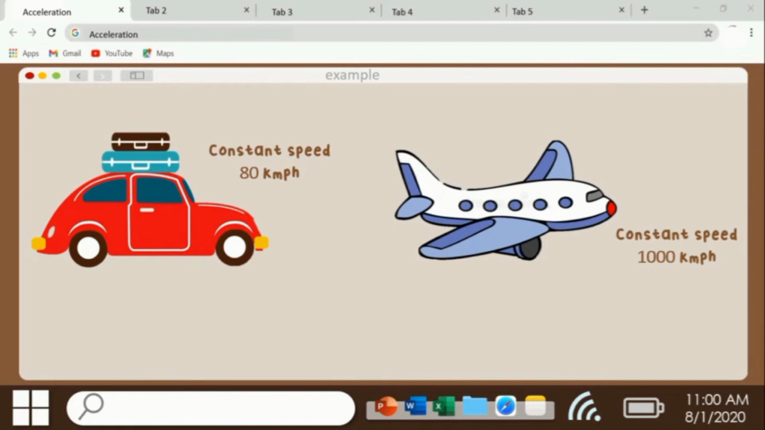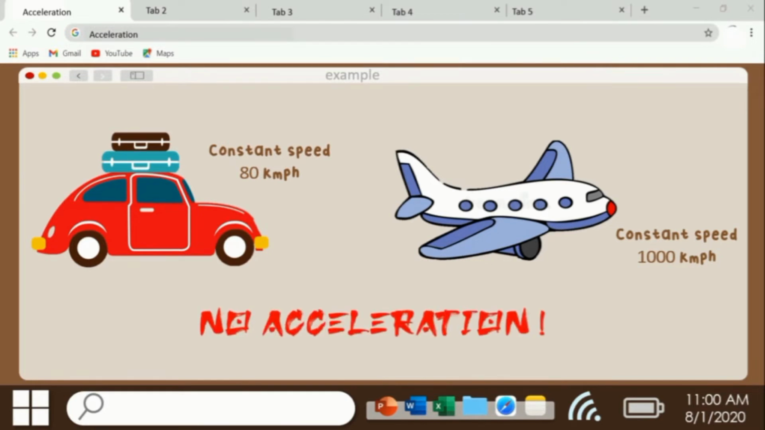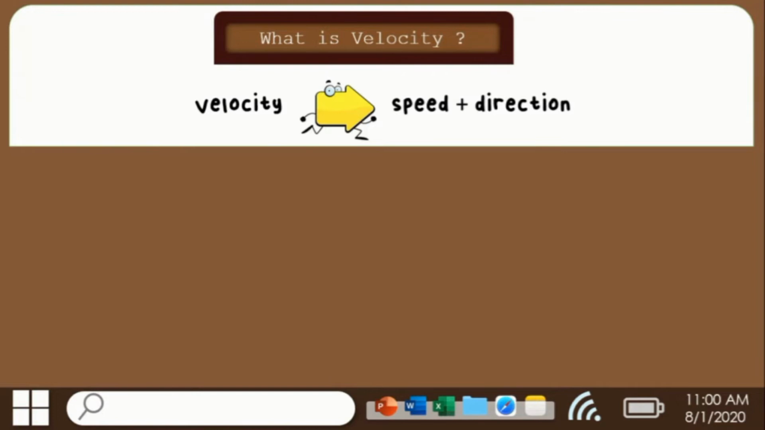Now let me give you two examples. The first one, a car traveling in a straight line at a constant speed of 80 km an hour. And the second one, a plane traveling in a straight line at a constant speed of 1000 km an hour. In these two situations, is acceleration involved? The answer is no, because there is no velocity change at all. In short, acceleration only exists when there is change in velocity.